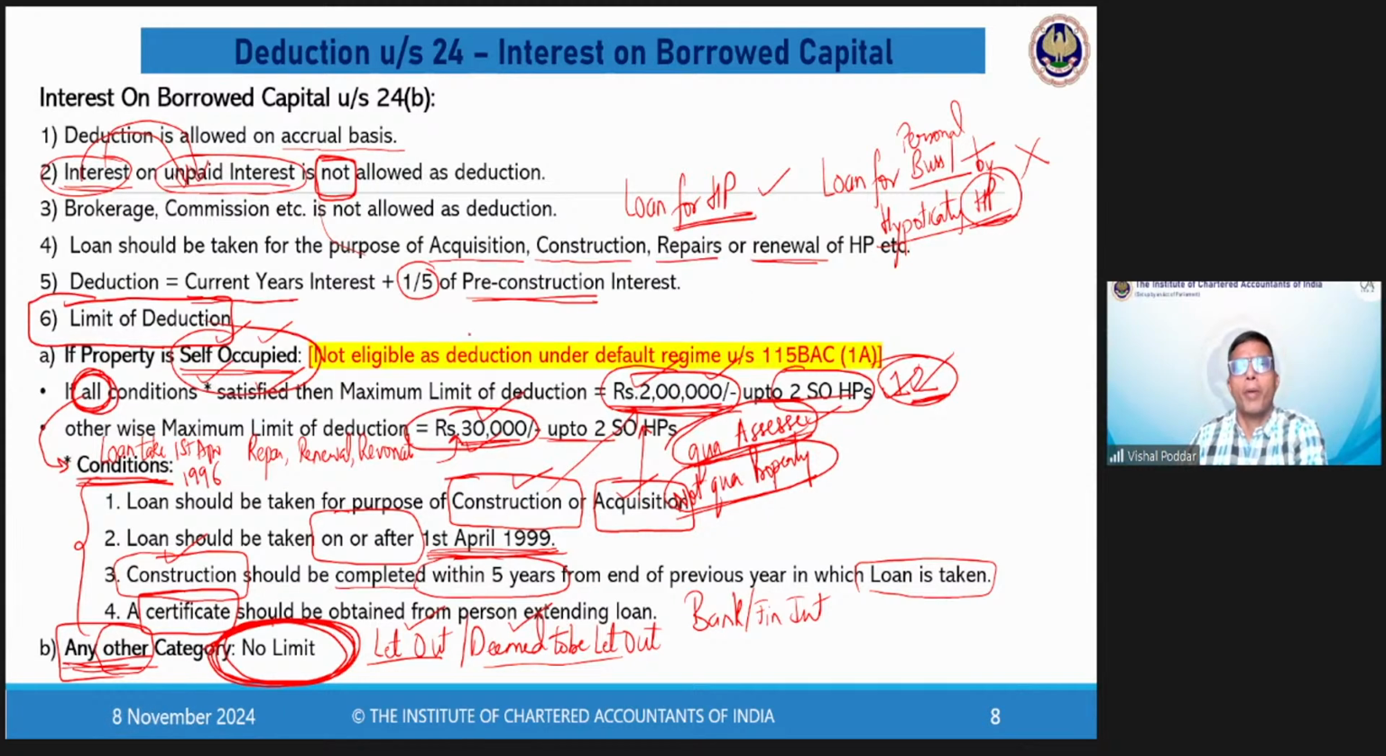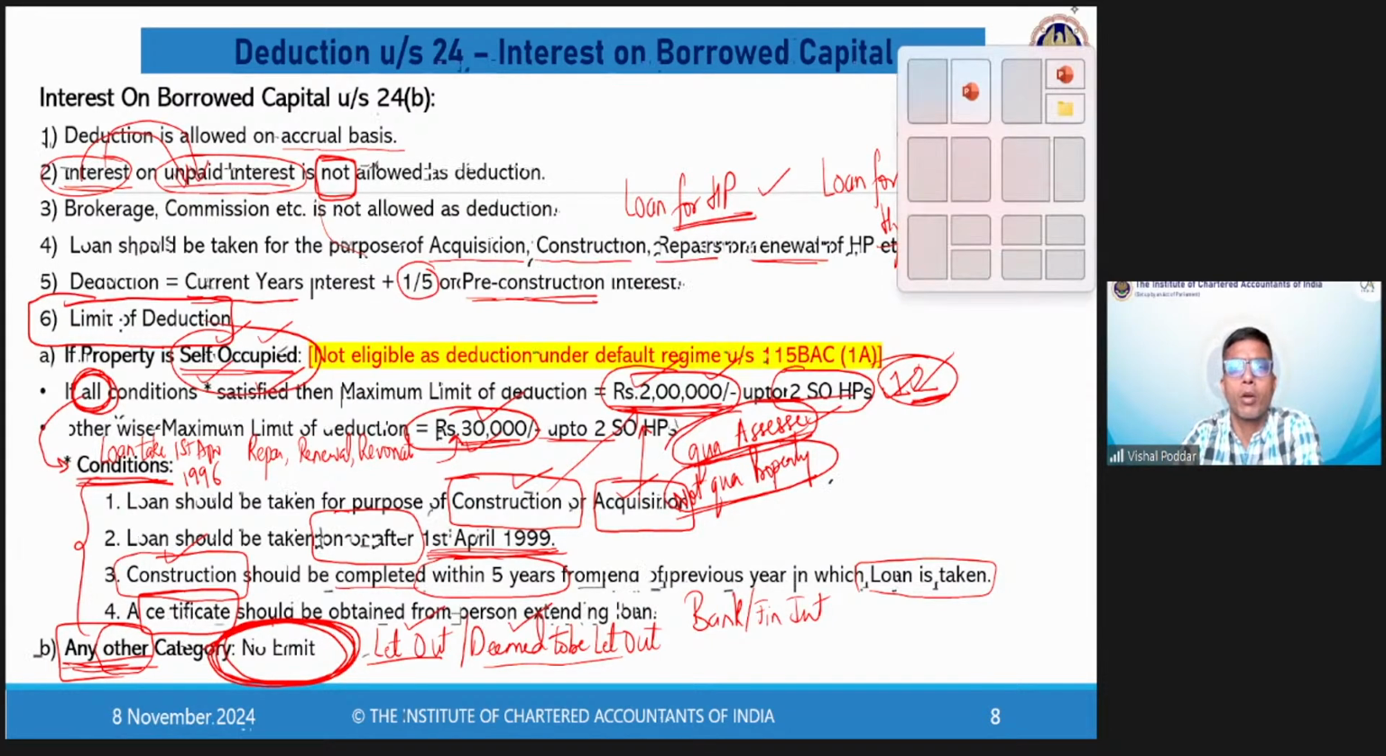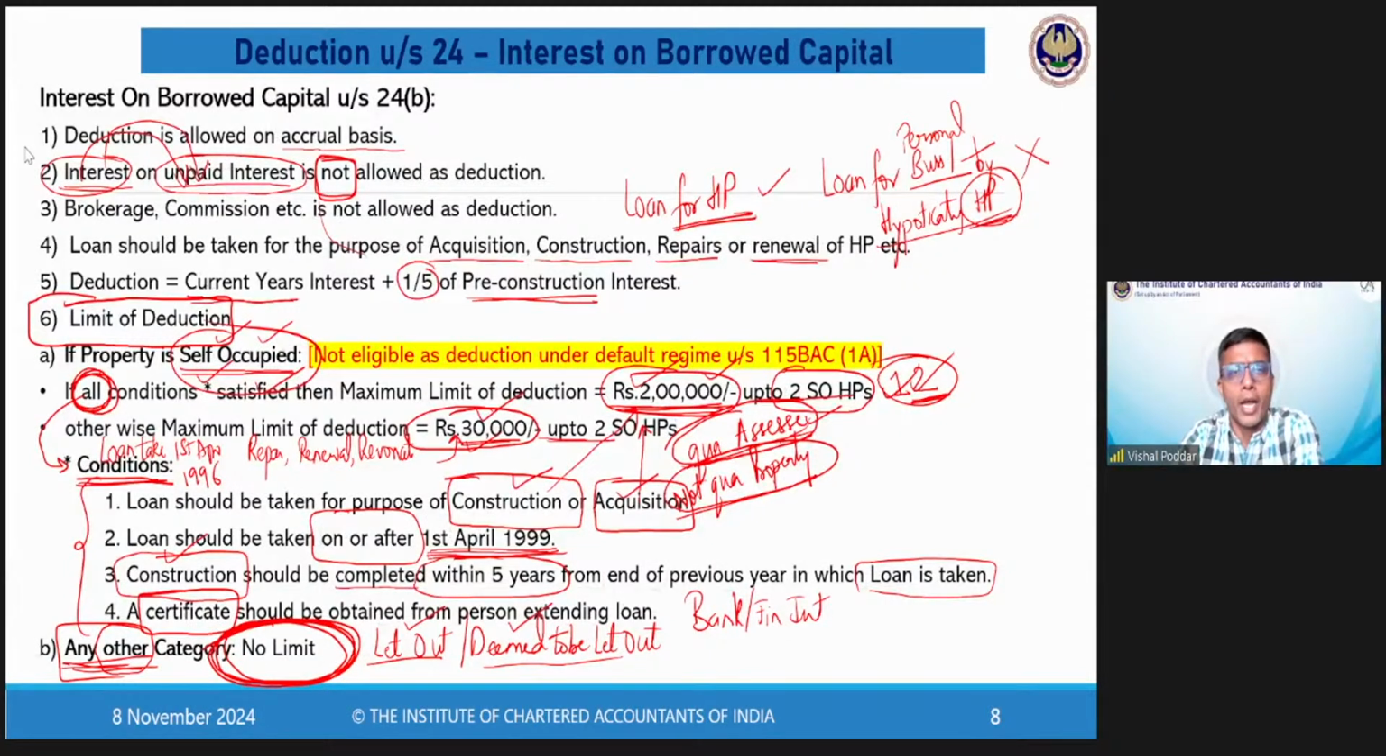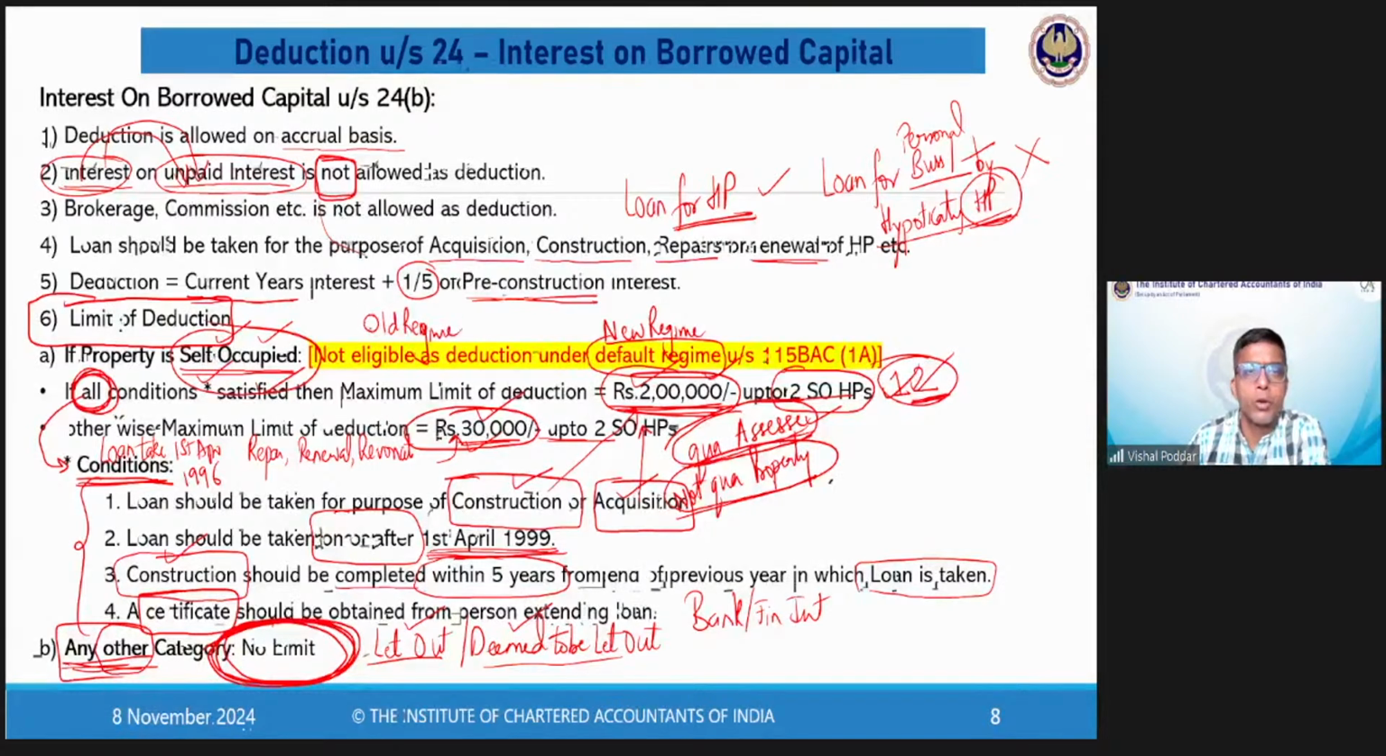Now, what is this yellow patch? I'm sure prior to this in your earlier chapters, you would have come across this particular point, that as on date, there are 2 mechanisms of computing tax. One is called the new regime. The new regime has now also been named the default regime. And you have the old regime, which is also called the normal provisions of computing tax.